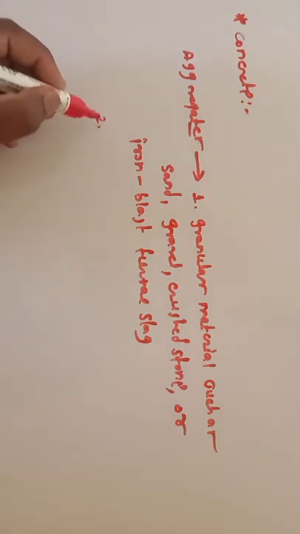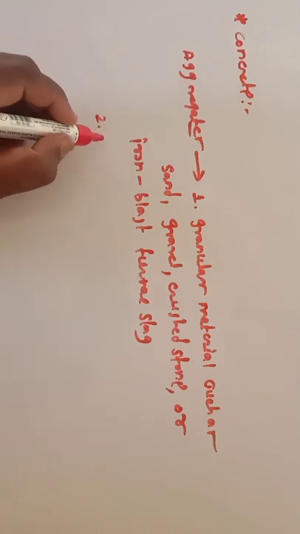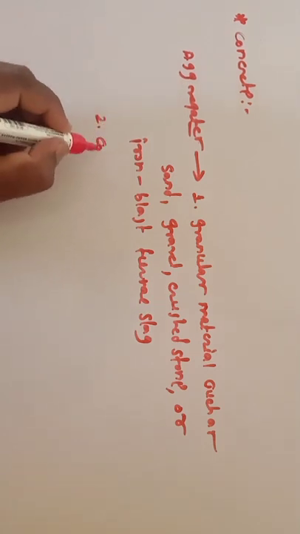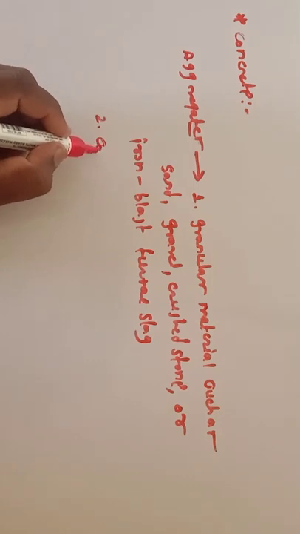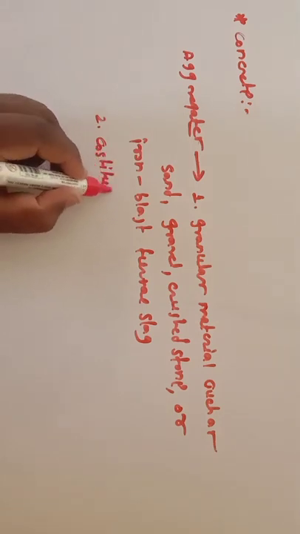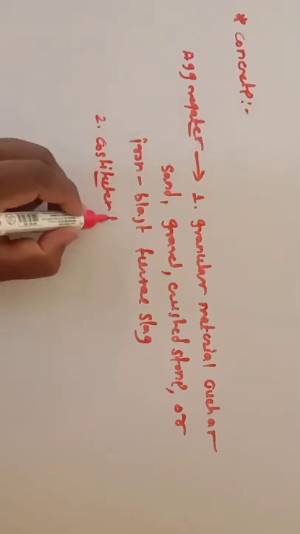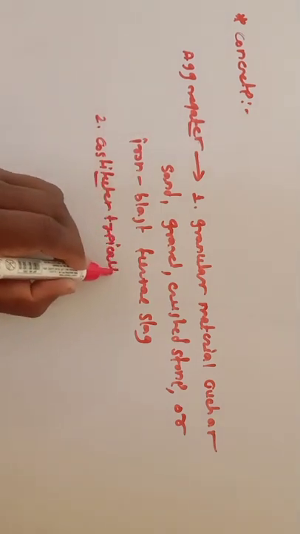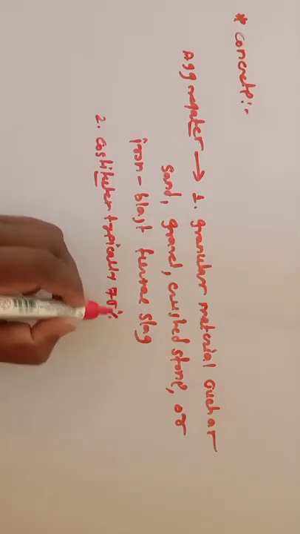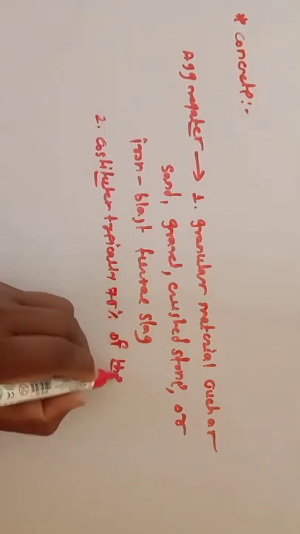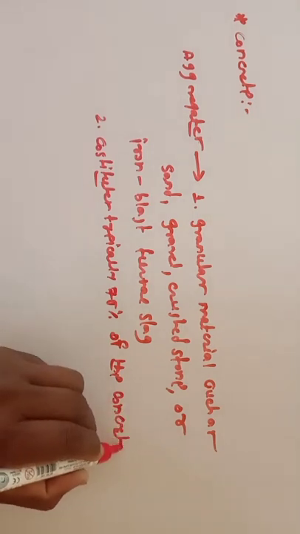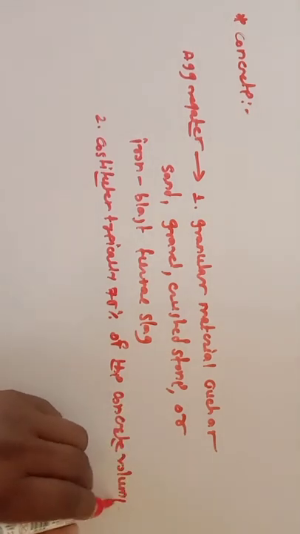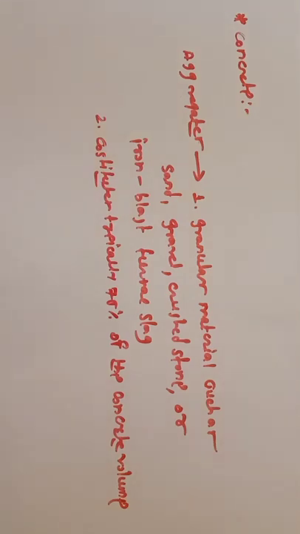The second important point is that aggregate constitutes typically 75% of the concrete volume or more.